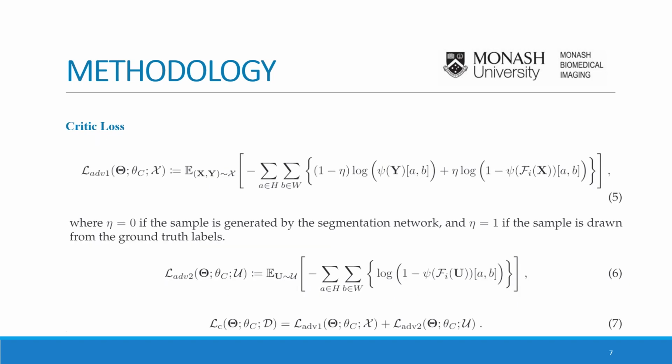We define our third loss term for the critic as an adversarial loss for both labeled and unlabeled prediction distributions. For unlabeled data, it is obvious that we cannot apply any supervised loss since there is no ground truth information available. However, adversarial loss can be applied as it only requires knowledge about whether the mask is from the ground truth distribution or generated by the segmentation networks.